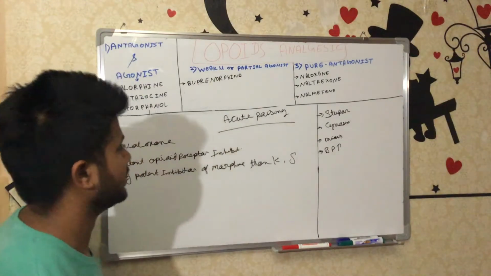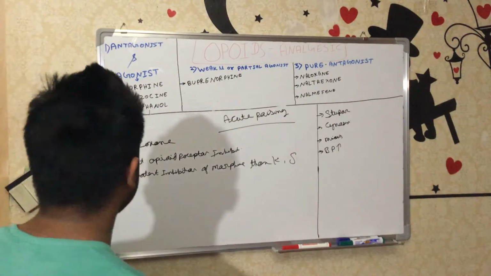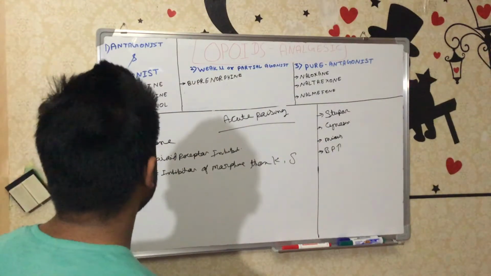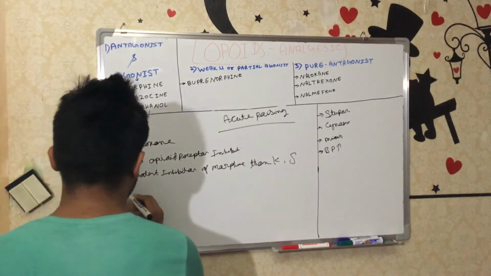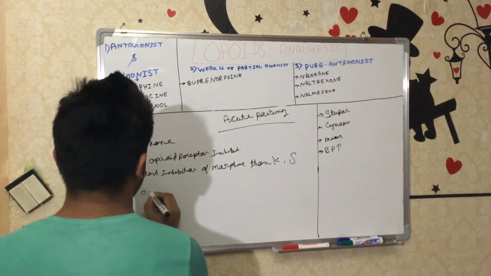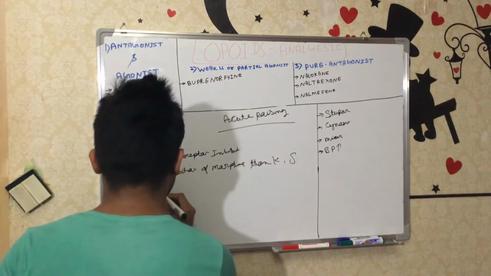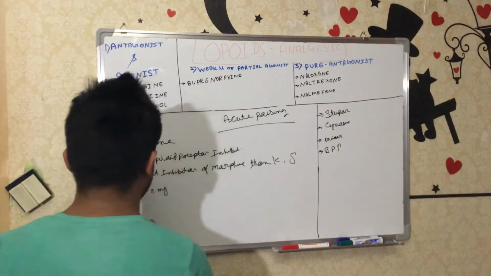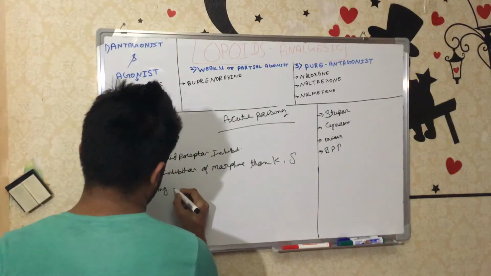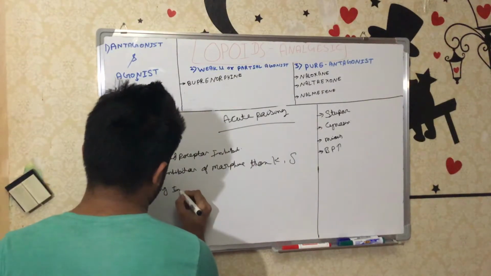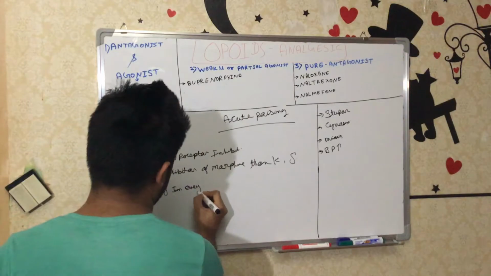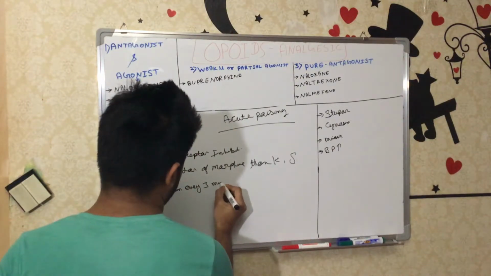Now you have to start the treatment. First treatment: 0.4 to 0.8 mg every 3 minutes.